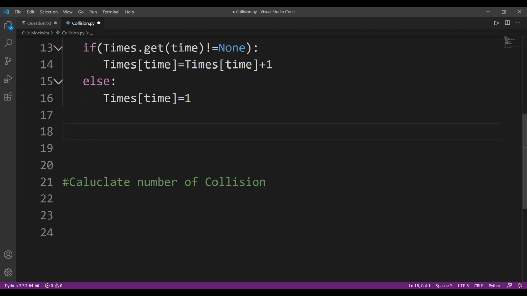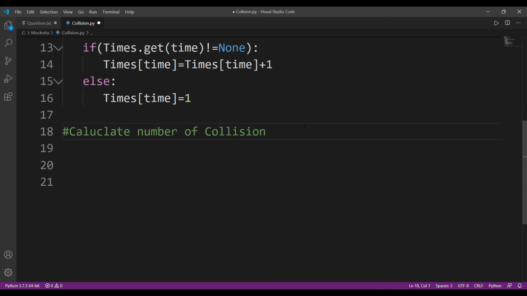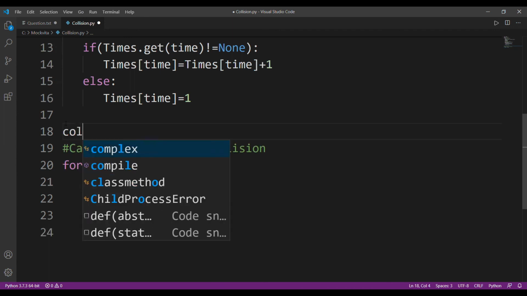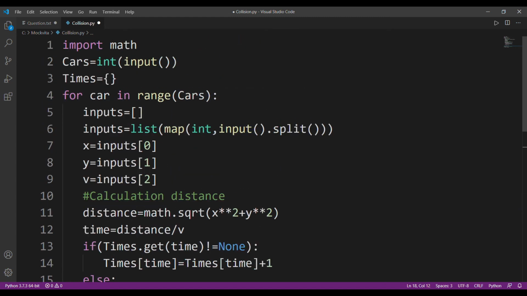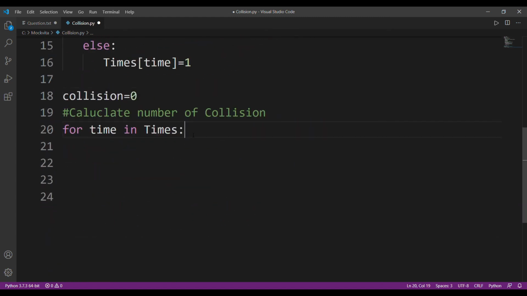Now I'll calculate the number of collisions. How am I going to calculate it? I've already created a dictionary. So now I'll check for each time in that times dictionary, at what time how many cars have reached there. I'll also create a variable, I'll name it collision, which is initialized to 0. For time in times.